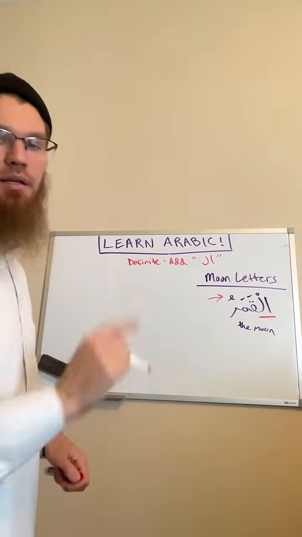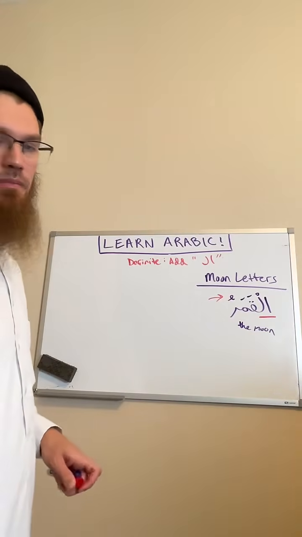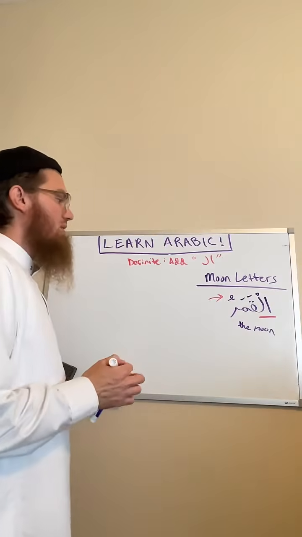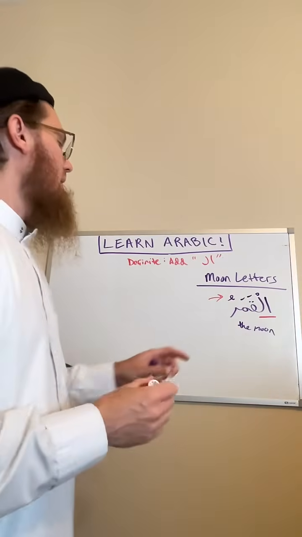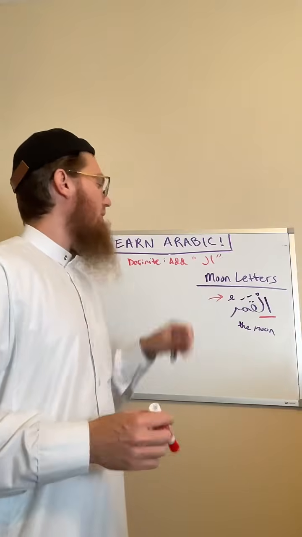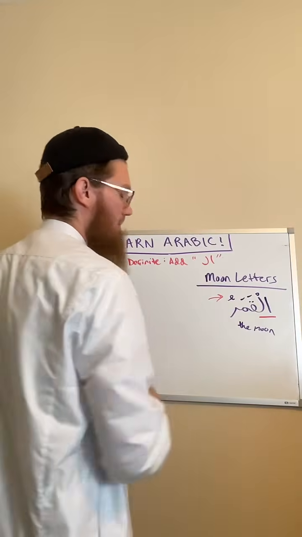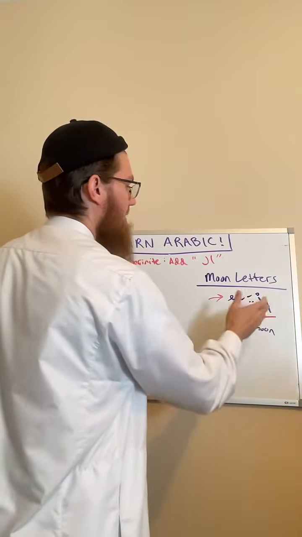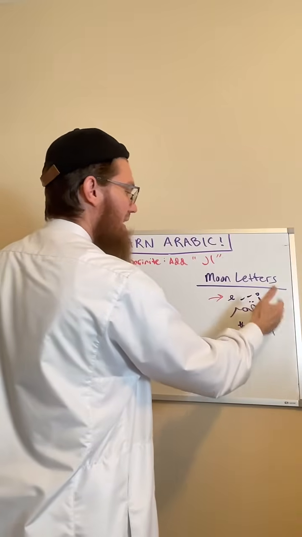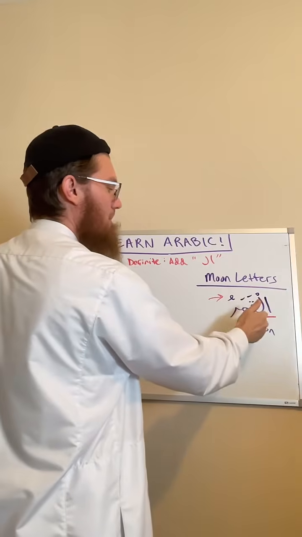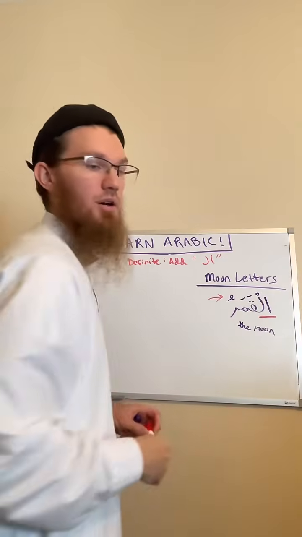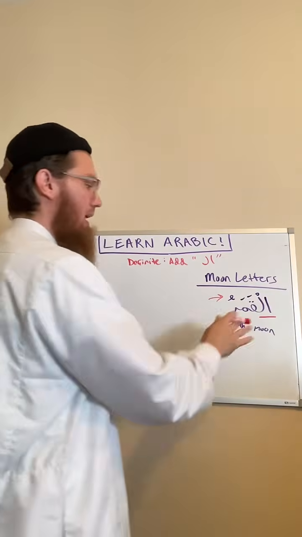It only has one dhamma. Very good. So that's just building off of the previous lesson. Now, this lesson focuses on the fact that when you have that definite alif lam, then the letter coming after that definite alif lam, if it's a moon letter, you are going to pronounce the lam.